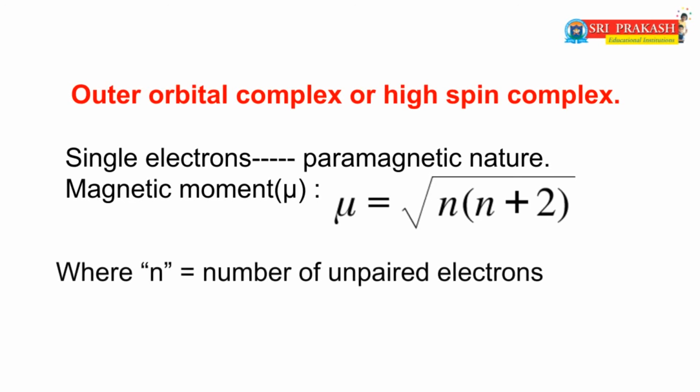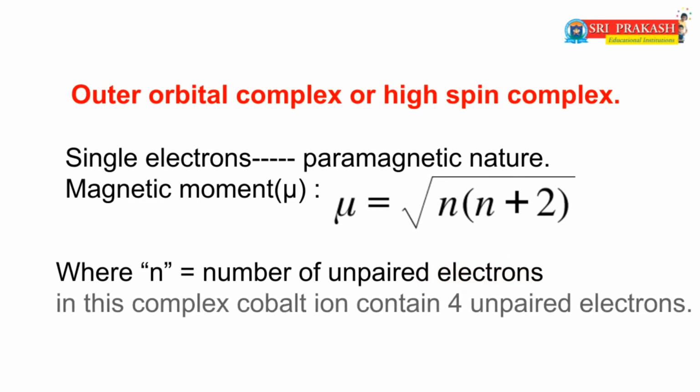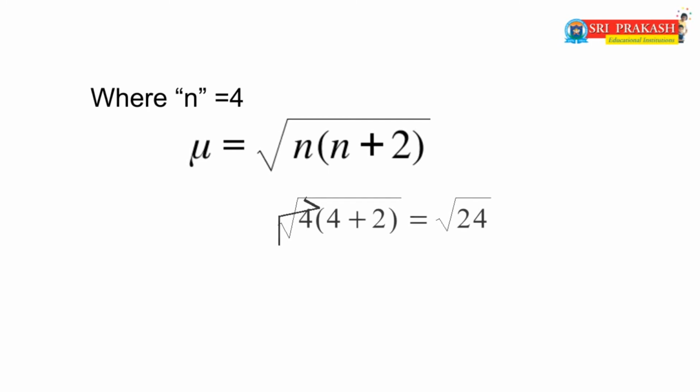In this formula, n equals the number of unpaired or single electrons in the metal. In this complex, the cobalt ion contains 4 unpaired electrons. So the magnetic moment of this complex is, yes, 4.9 BM. BM means Bohr magnetons.